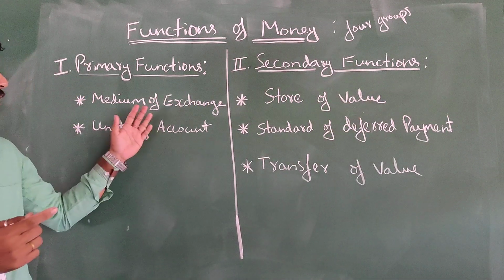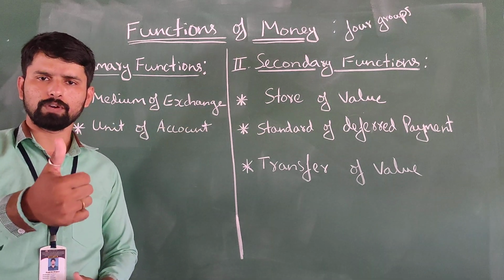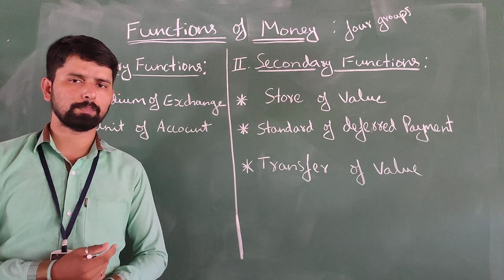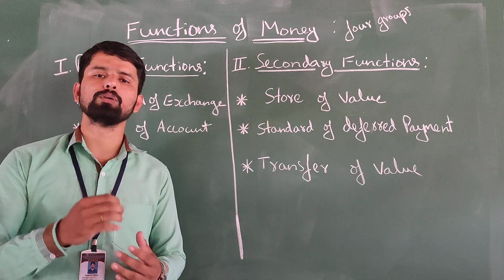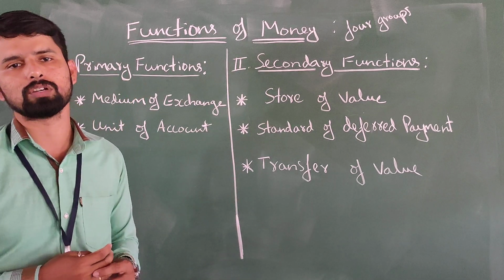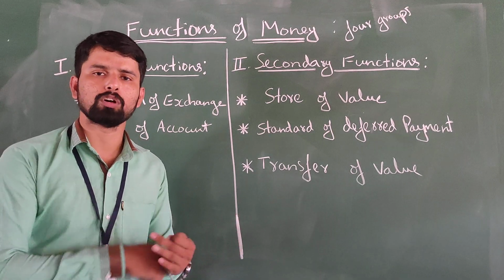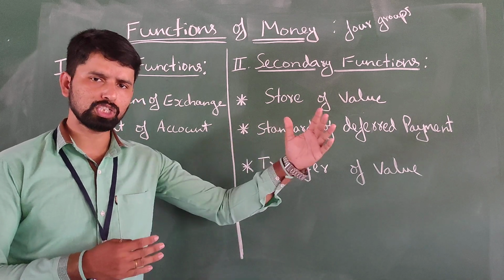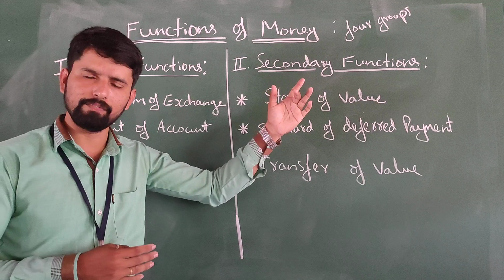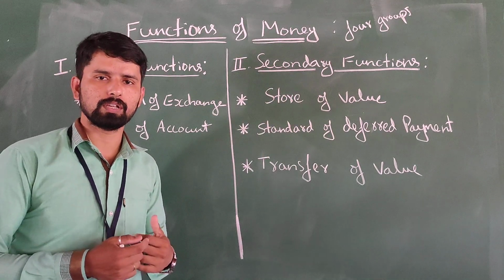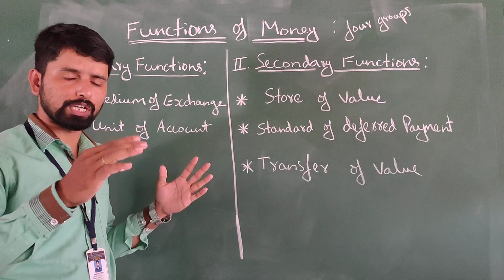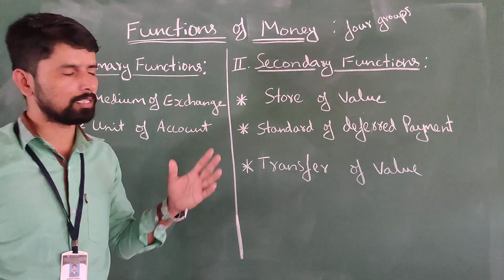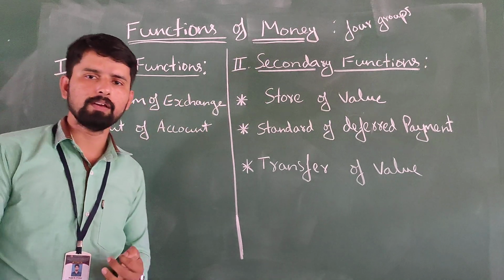Before explaining the functions of money, we know what money is, where it is generally accepted. In the definition, we discussed the terms given by different economists: general acceptability, business obligations, medium of exchange, store of value, measure of value. Those terms in the definition explain the functions. All those functions, as opined or defined by many economists, are clubbed into four here. The first one is the primary functions of money.